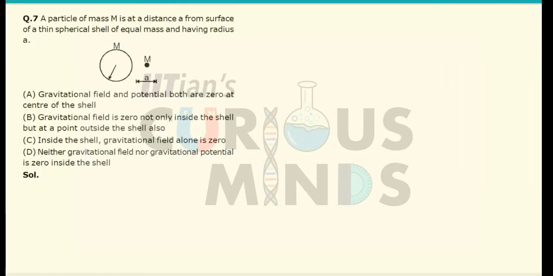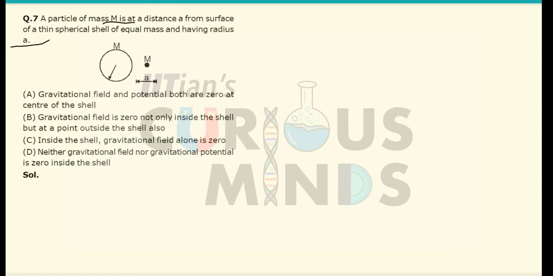A particle of mass capital M is at a distance a from the surface of a thin spherical shell of equal mass and having radius a. We have to verify various statements over here. Let us see the first statement. The gravitational field and the potential both are 0 at the center of the shell.